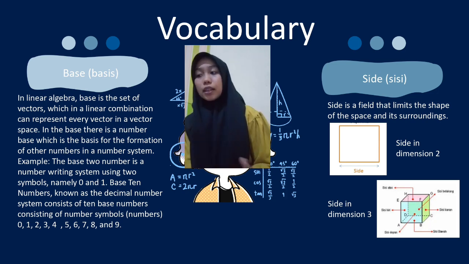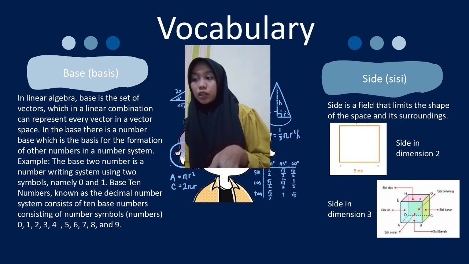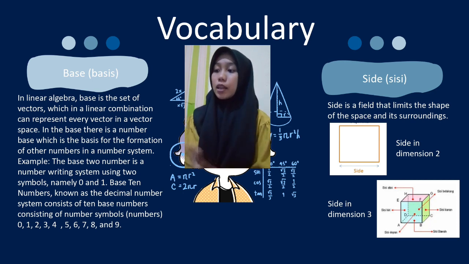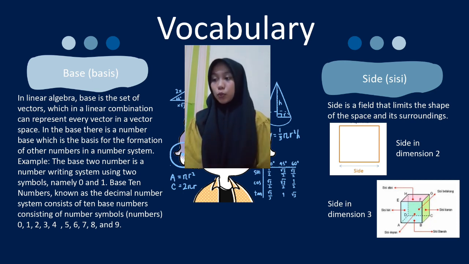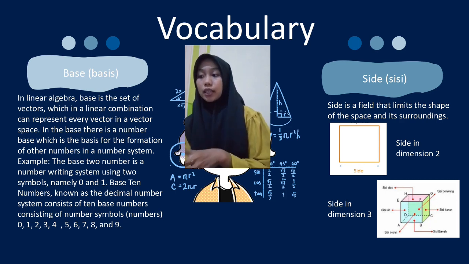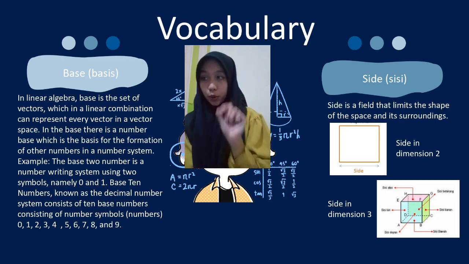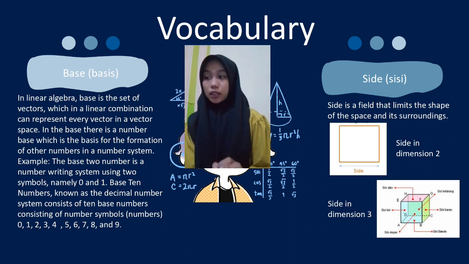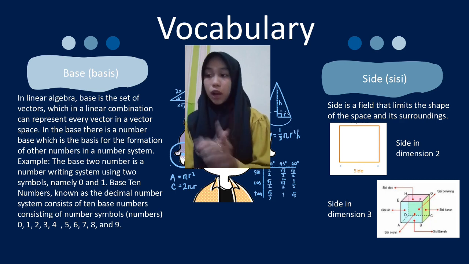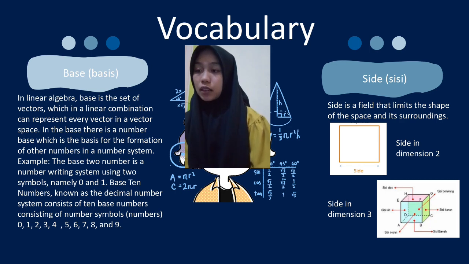Next we have base. In Indonesian we say basis. In linear algebra, a basis is the set of vectors which in a linear combination can represent every vector in a vector space. There is also a number base, which is the basis for the formation of other numbers in a number system. For example, base 2 is a number writing system using two symbols, namely 0 and 1. Base 10 is the decimal number system, consisting of 10 number symbols: 0, 1, 2, 3 up to 9.